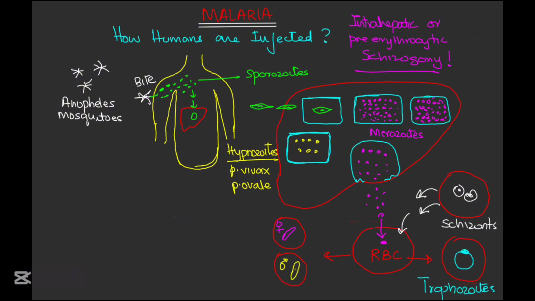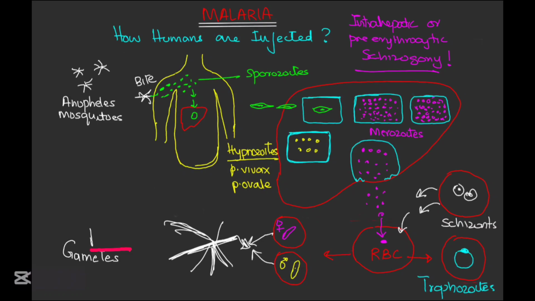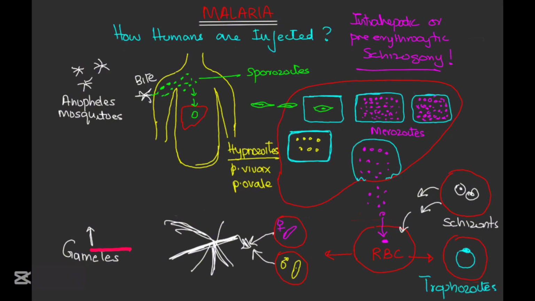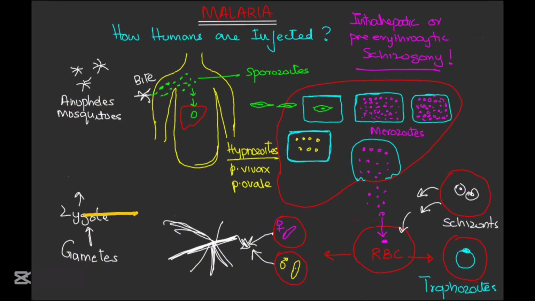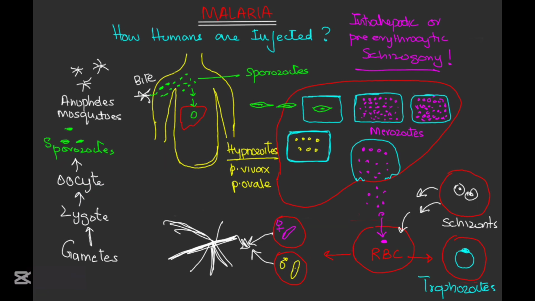When an uninfected mosquito bites an infected human, it ingests these gametocytes, which reach its gut, where they transform into gametes and then fuse to form a zygote. And then the zygote develops into an oocyst. The oocyst then releases sporozoites, which migrate to the mosquito's salivary glands, making the mosquito capable of transmitting malaria when it bites another human. This completes the malaria life cycle.